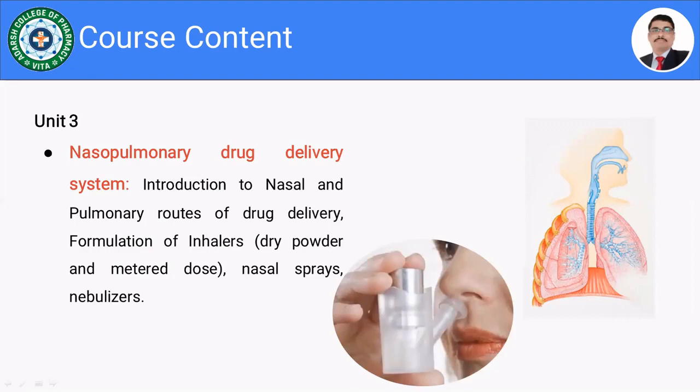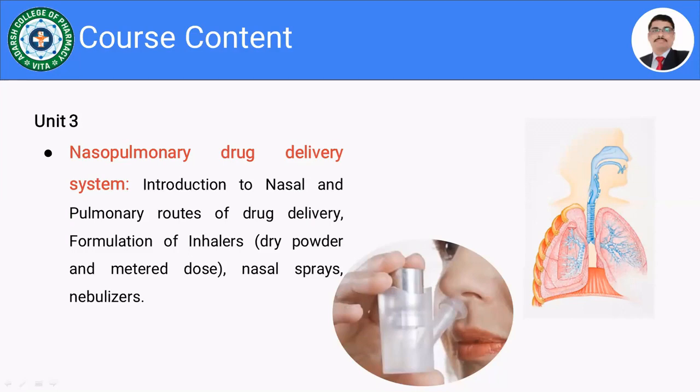Nasal and pulmonary drug delivery systems, nasopulmonary drug delivery systems. Already we have discussed in the introduction part. Here I have shown two pictures. One is a lady inhaling certain drugs, which may be a powder or liquid formulation, through the nasal tract. And the second figure shows how the formulation is delivered to the respiratory tract. So in all, it is called the nasopulmonary drug delivery system.